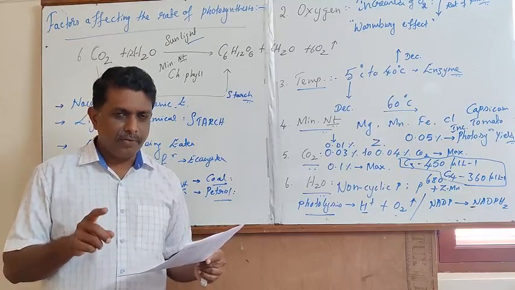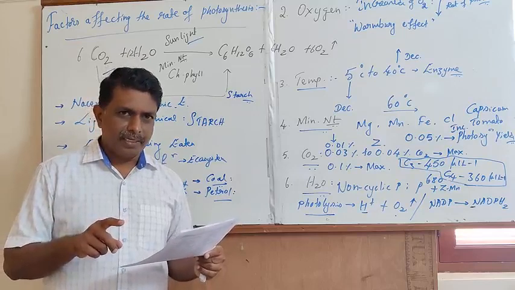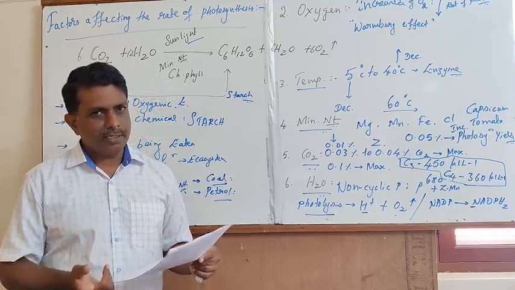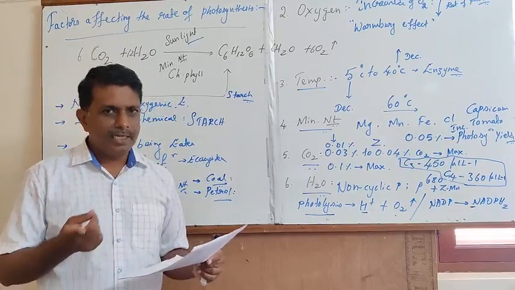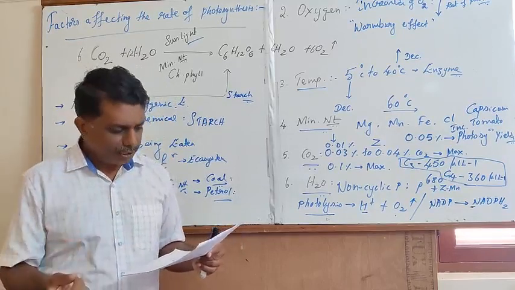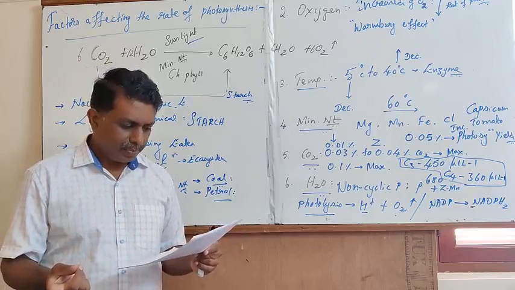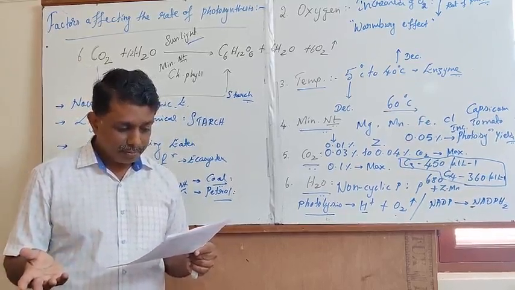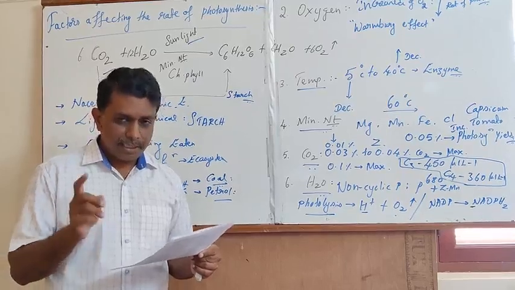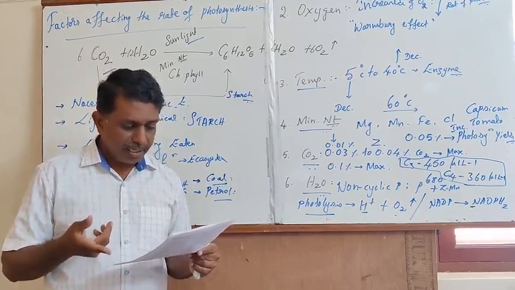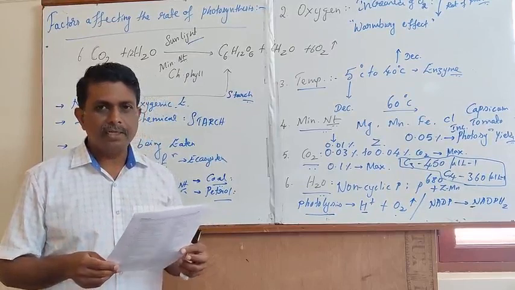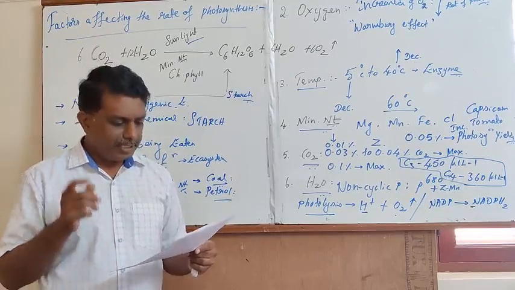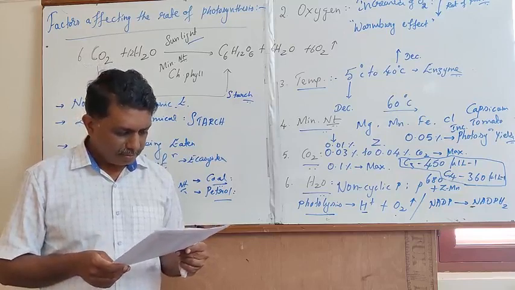During cyclic photophosphorylation, it takes part in the biosynthesis of ATP. During non-cyclic photophosphorylation, it takes part in the biosynthesis of both ATP and NADPH2. Both statements 1 and 2 are true, but statement 2 is not a correct explanation of statement 1. Yes, option B is the correct answer.